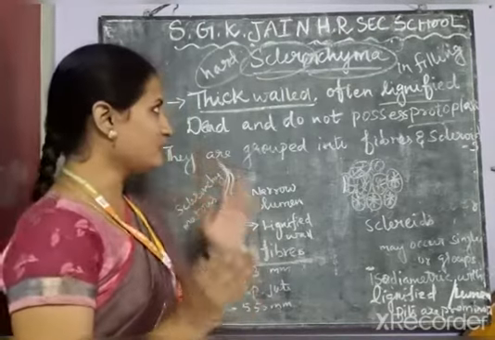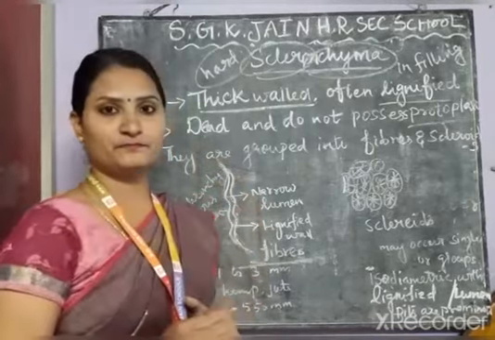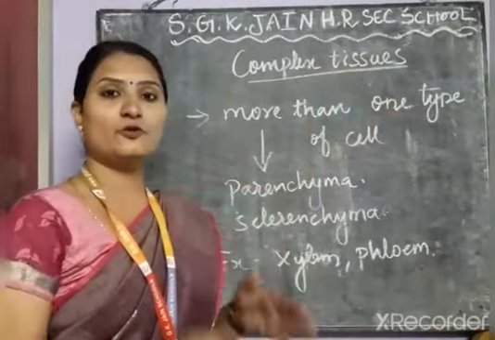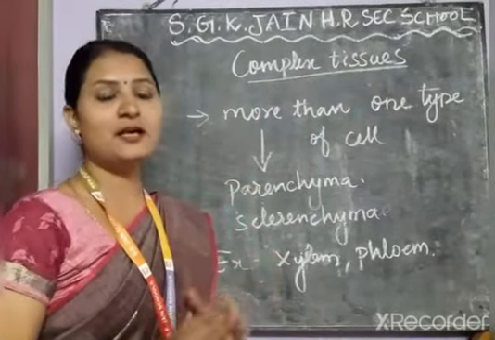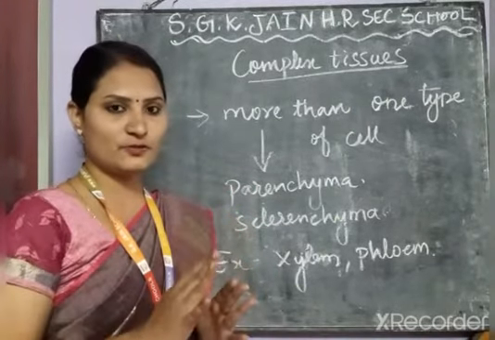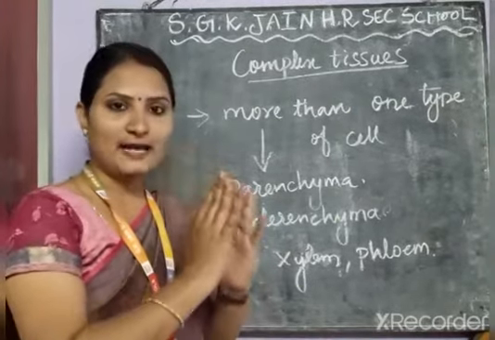The next topic is complex tissues. So far we have discussed the simple permanent tissues, which means tissues composed of one type of cells.